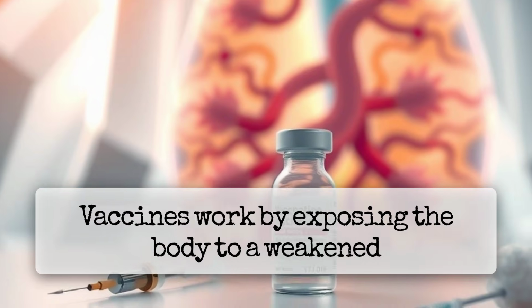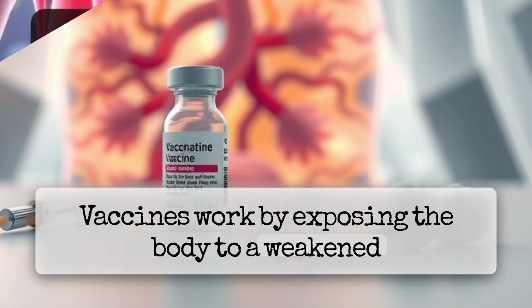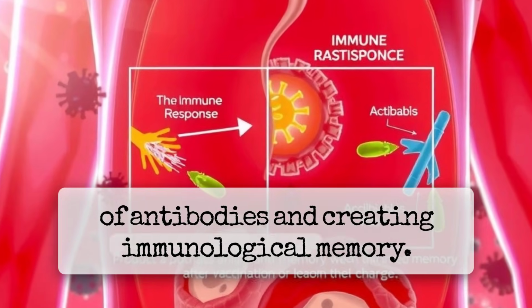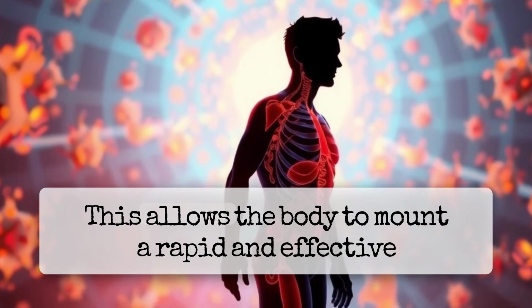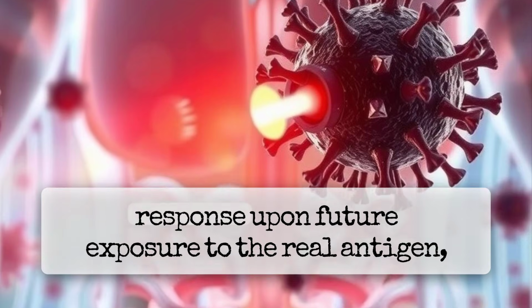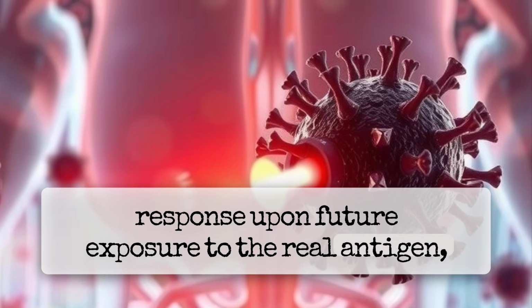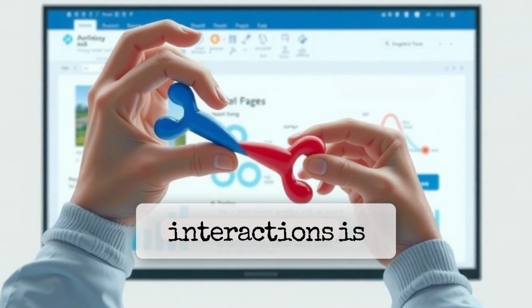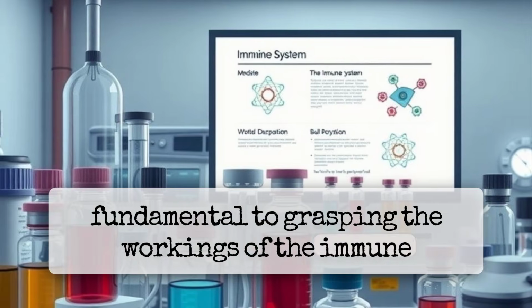Vaccines work by exposing the body to a weakened or inactive antigen, stimulating the production of antibodies and creating immunological memory. This allows the body to mount a rapid and effective response upon future exposure to the real antigen, granting immunity. Understanding antibody-antigen interactions is fundamental to grasping the workings of the immune system.